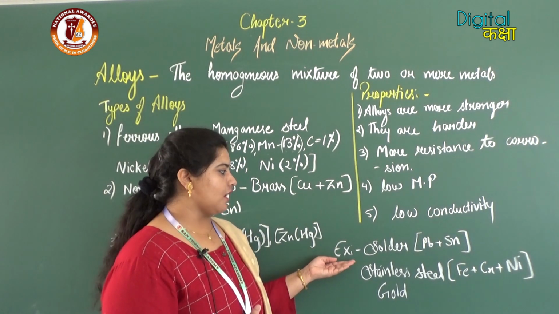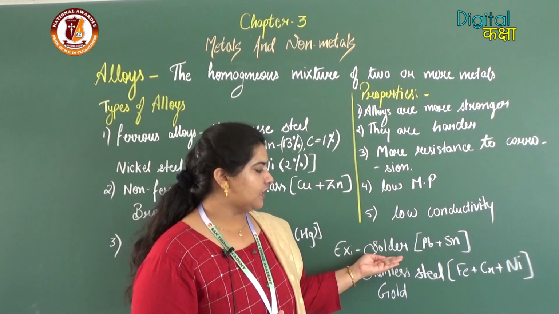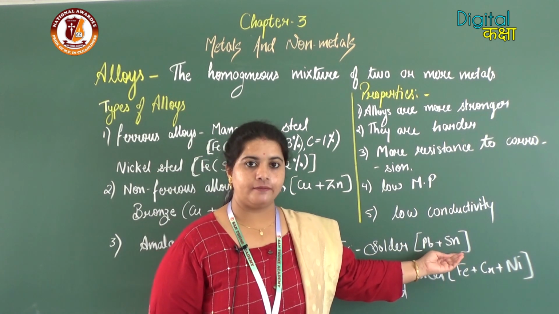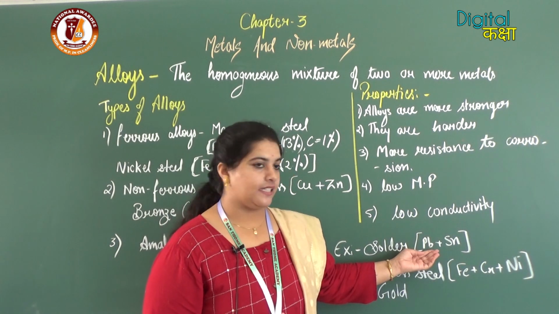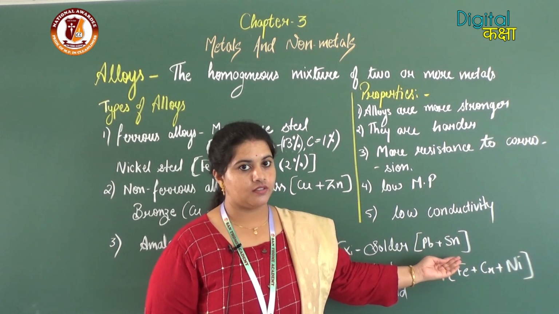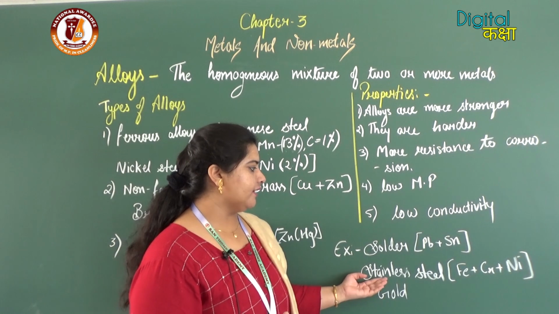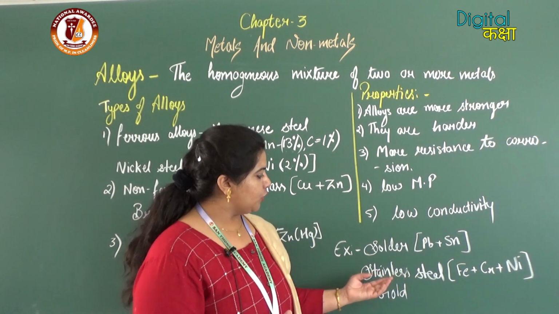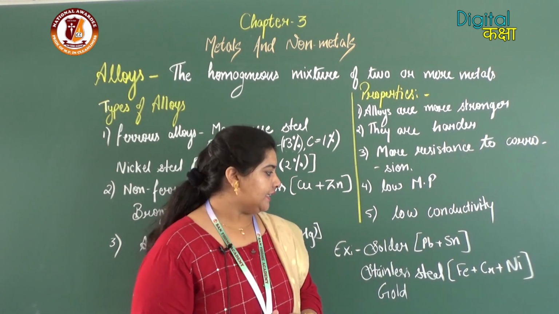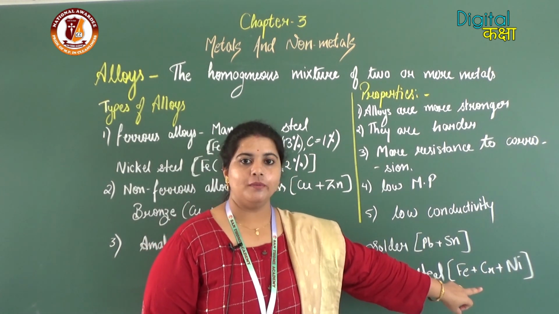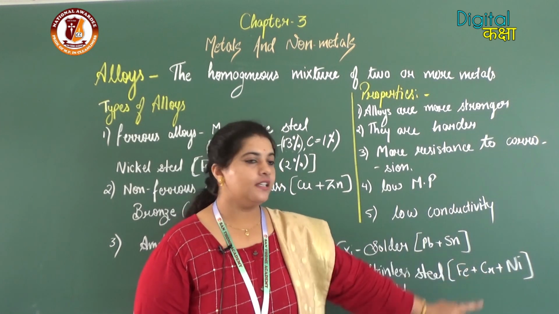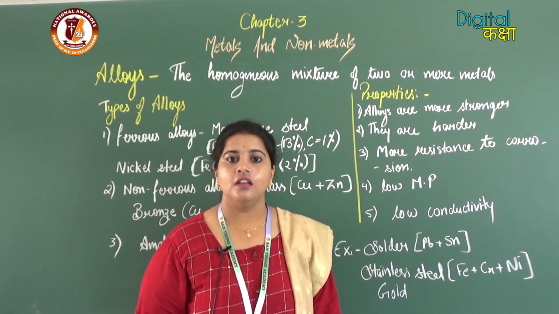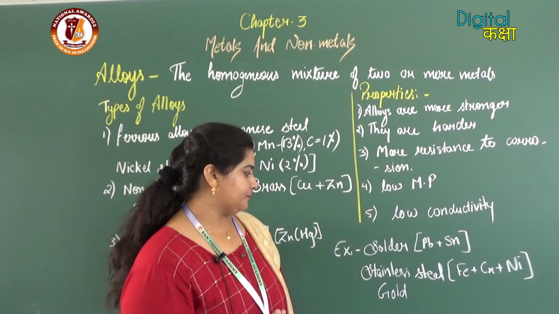Some more examples are solder. This is an alloy which is made by adding lead and tin. Here lead is 80% and tin is 20%. Next is stainless steel. Stainless steel we all have at our home. We prefer stainless steel. It contains iron, chromium and nickel. Why are chromium and nickel added to iron? To increase its tensile strength, to make it stronger.